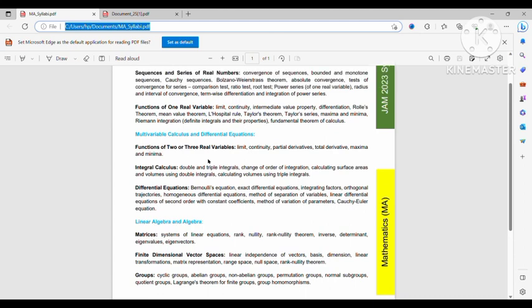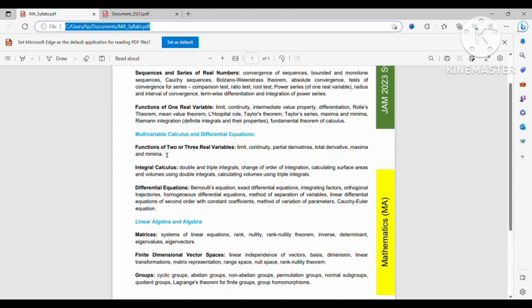Now come to the applied section. First I just want to tell about functions of 2 and 3 variables. In this case, you just need to know the definition of limit, continuity, total derivative and its representation like the Jacobian matrix, the partial derivative concept, and maximum and minimum, that is Lagrange's multiplier, for functions of 2 and 3 variables. It is a small part, so you can read it.